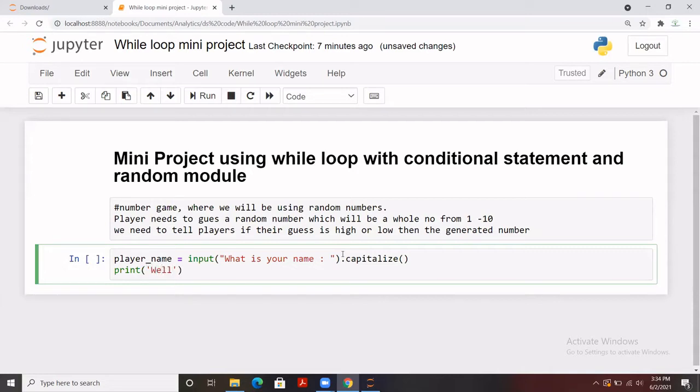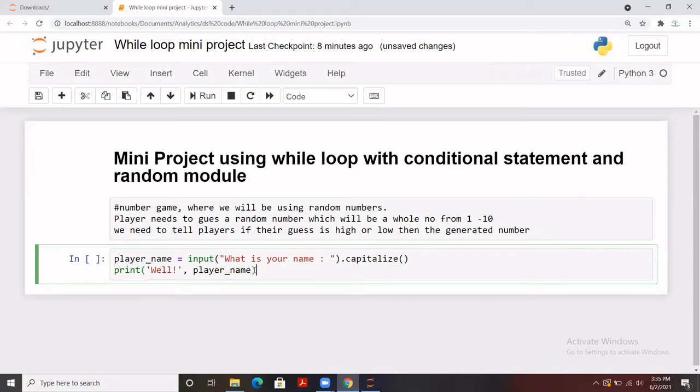Here we are going to take that player name, which should not be in quotes. There should be a comma, like this, right? And I need to put the message into quotes. Yes, this is correct.